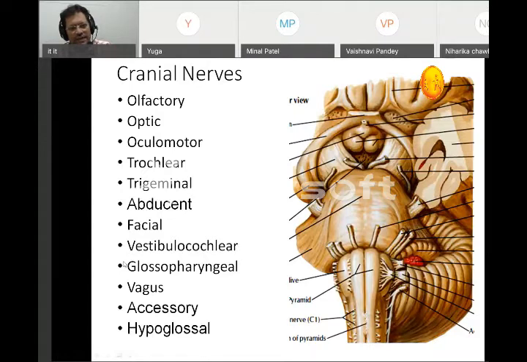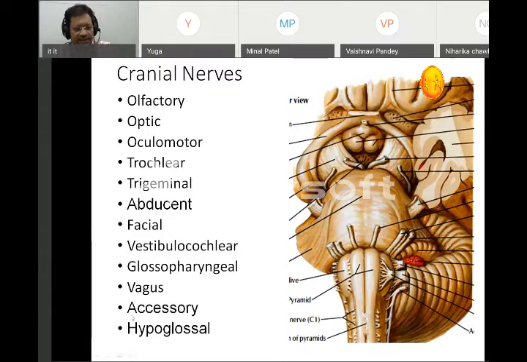Then glossopharyngeal. I think Manjari Madam has talked with you about the pharynx. The major muscles of the pharynx are supplied by the glossopharyngeal nerve. So glossopharyngeal supplies most of the pharynx. It takes some part from the accessory and also supplies the soft palate. Then the 10th cranial nerve is called vagus. The word suggests vague, or a very long cranial nerve. We have talked so many times about abdominal and thoracic organs, everywhere, the major parasympathetic supply comes from the vagus.